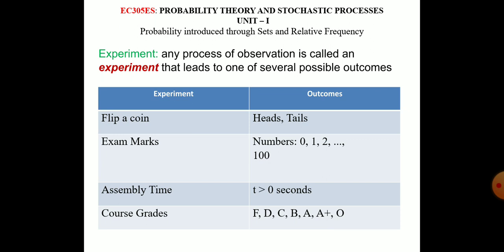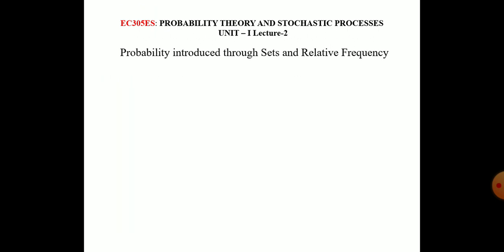So for every experiment, there are several possible outcomes. One of several possible outcomes is known as an outcome of that experiment. We will consider all possible outcomes in that one.